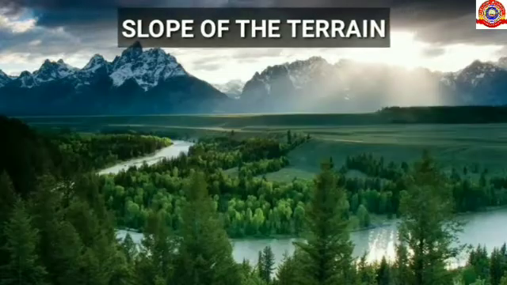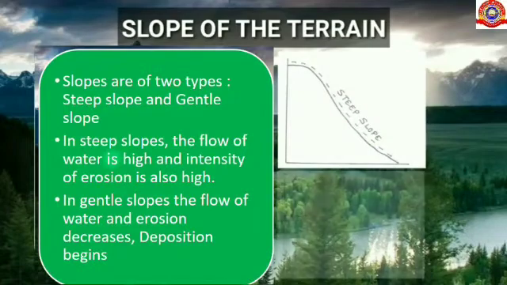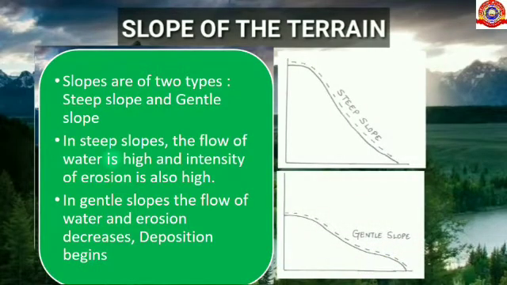Second one, slope of terrain. Slopes are of two types, steep slope and gentle slope. In steep slopes, the flow of water is high and the intensity of erosion is also high. In gentle slopes, the flow of water and erosion decrease and deposition begins.